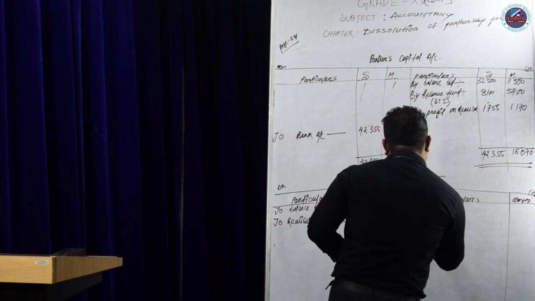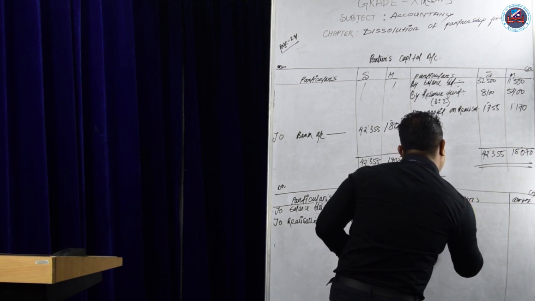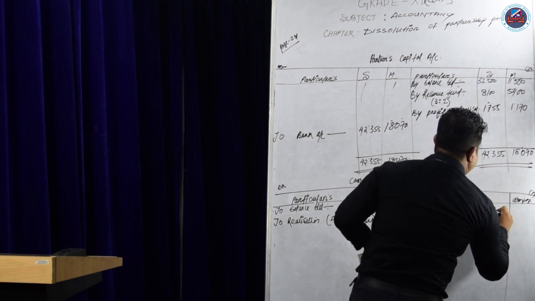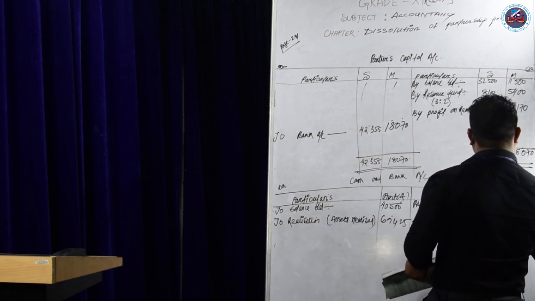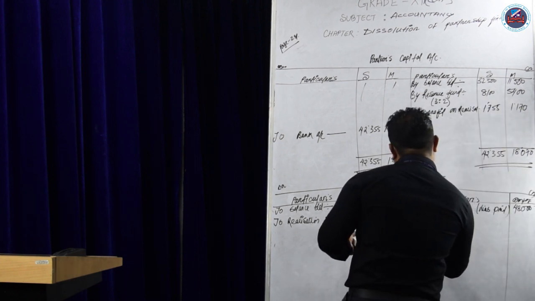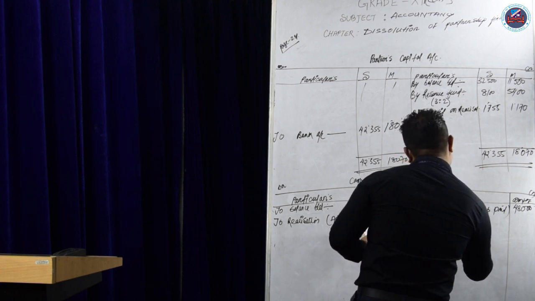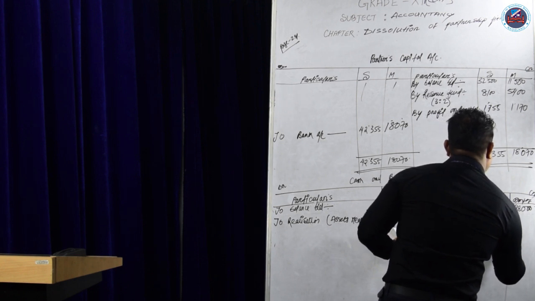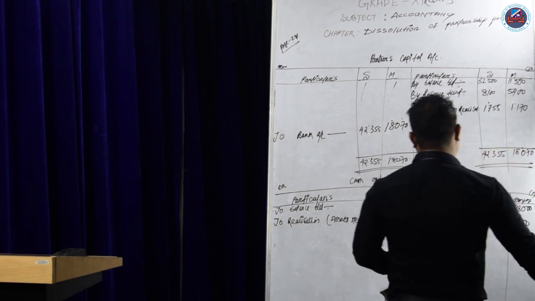Right here, by realization account, liabilities paid off. That comes from the realization account. The amount is 48,000 for creditors. You can write by realization account, that is expenses. This also comes from the realization account. The amount is 1,500.